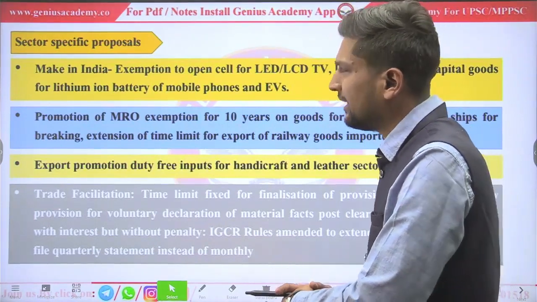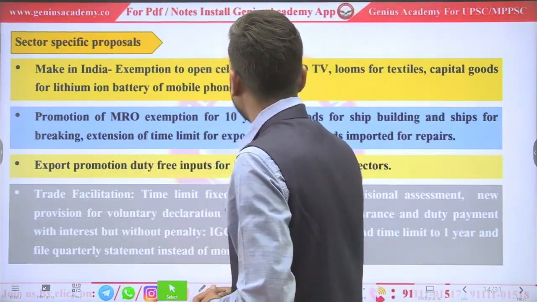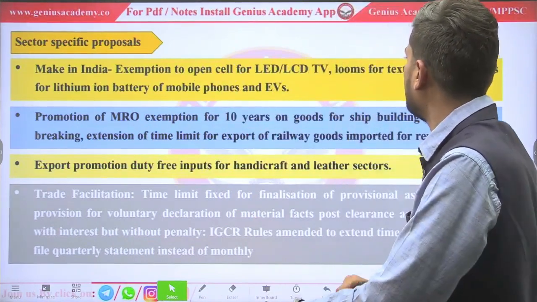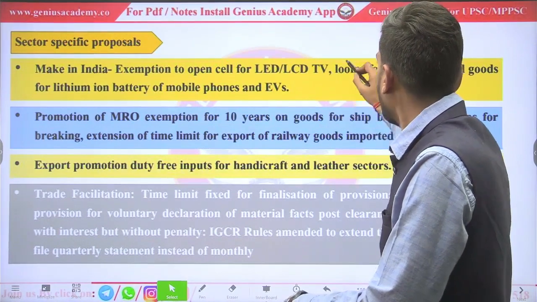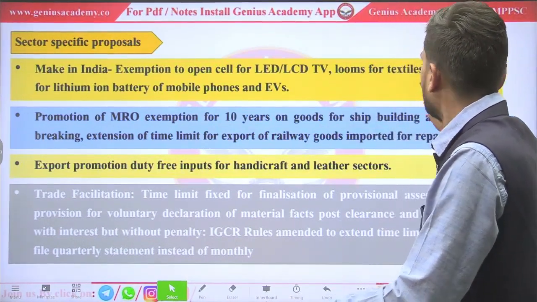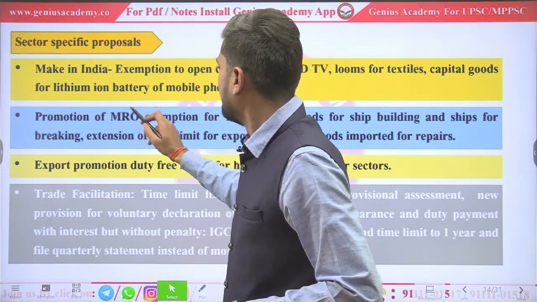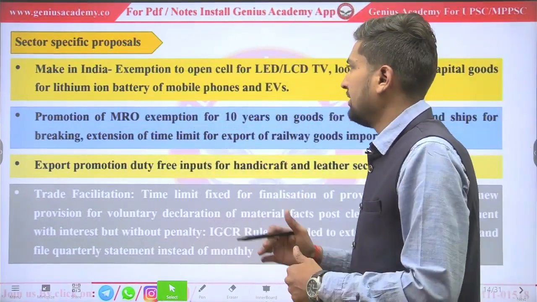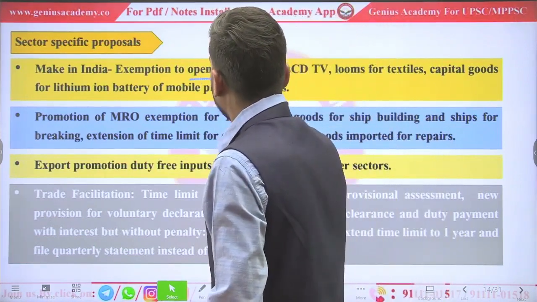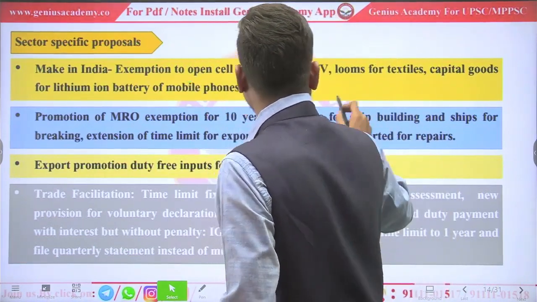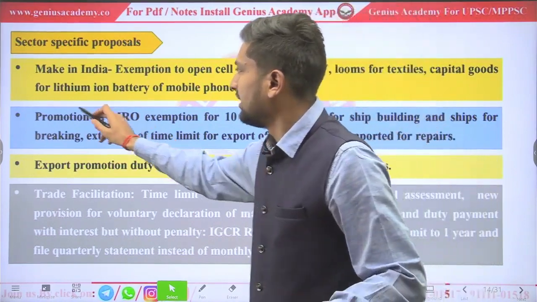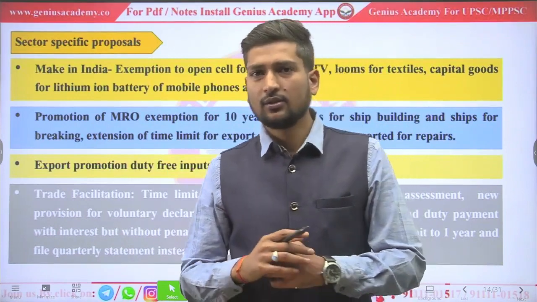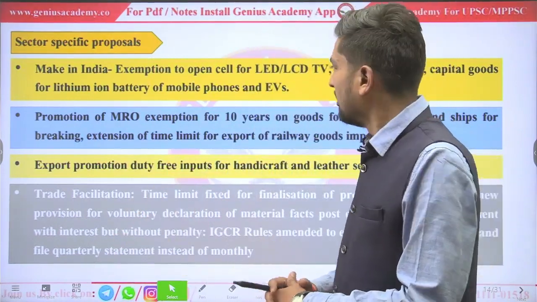For promotion of Make in India, what government will do? See, open cell. These are used in LED and LCD TVs. Looms are used in textile industries. Lithium ion battery. These are used in mobile phones and electric vehicles. What government will do? We don't manufacture these open cells, looms and lithium ion batteries. We manufacture but at very low scale. So we have to import them.